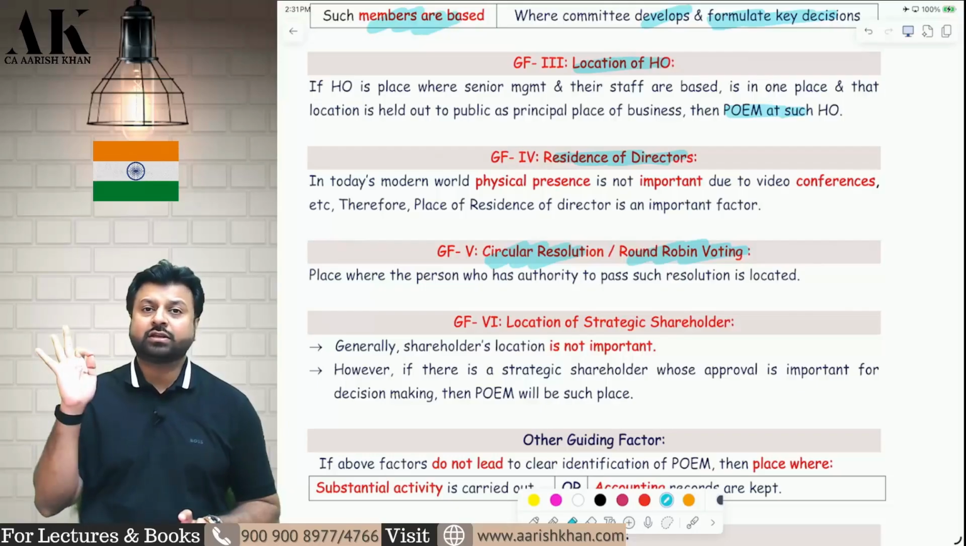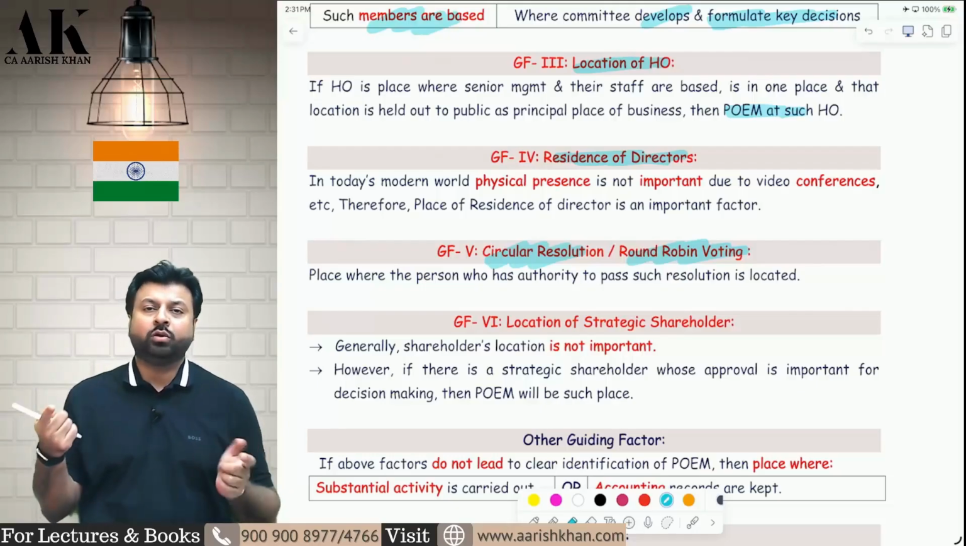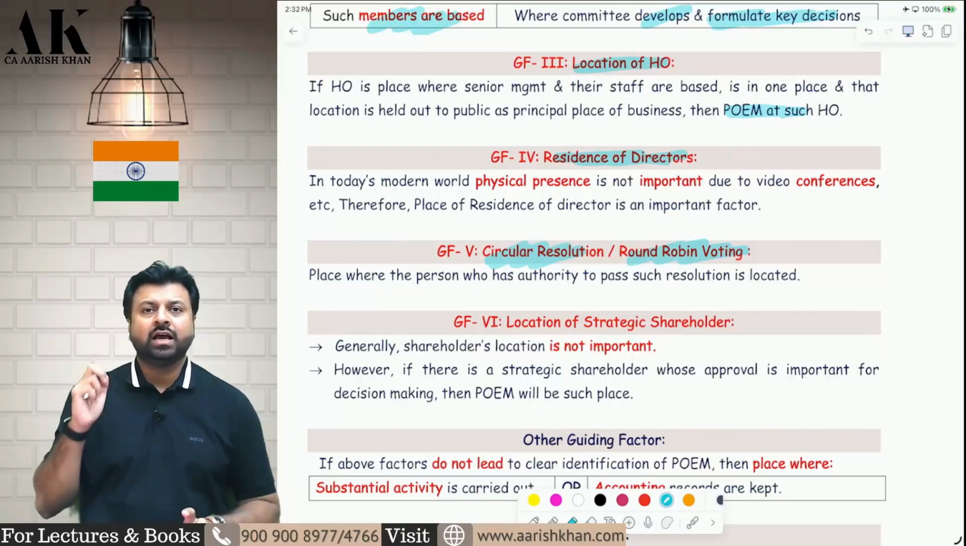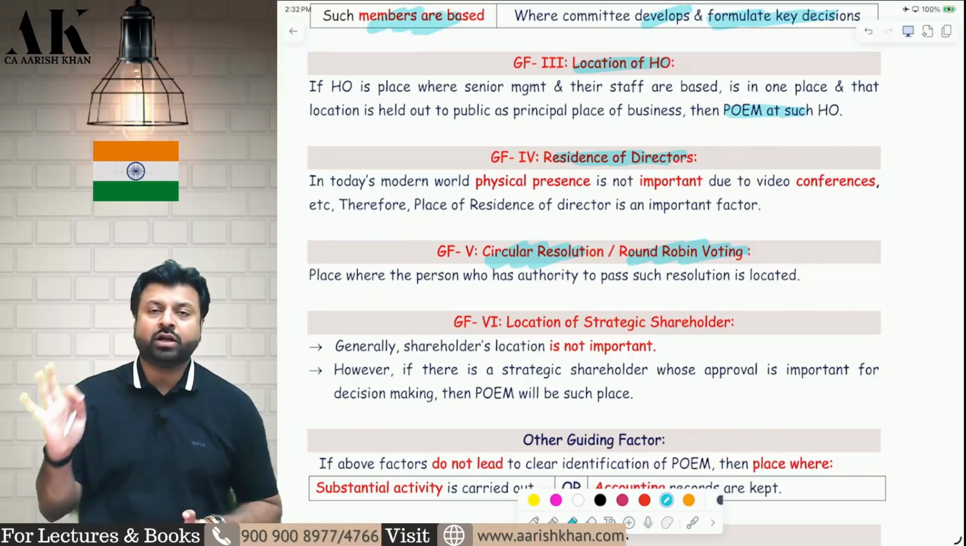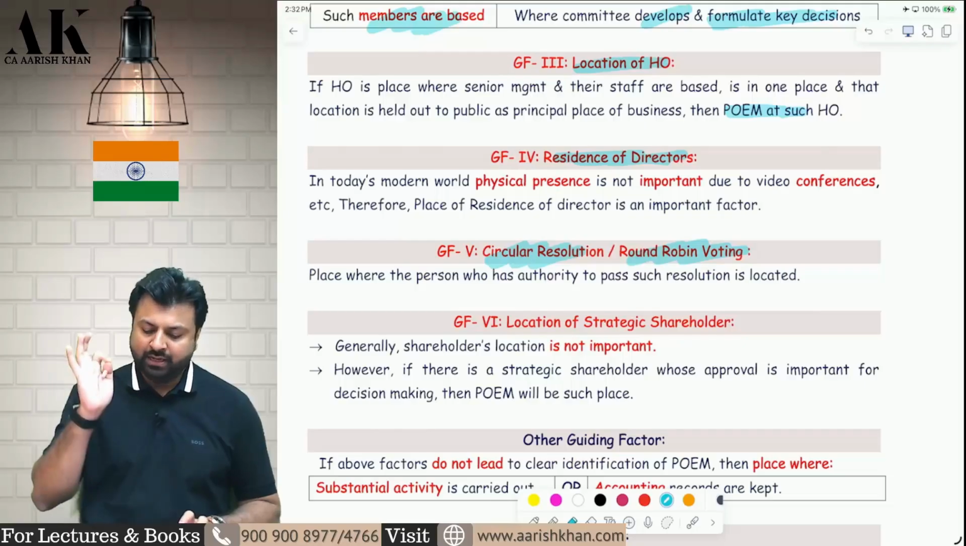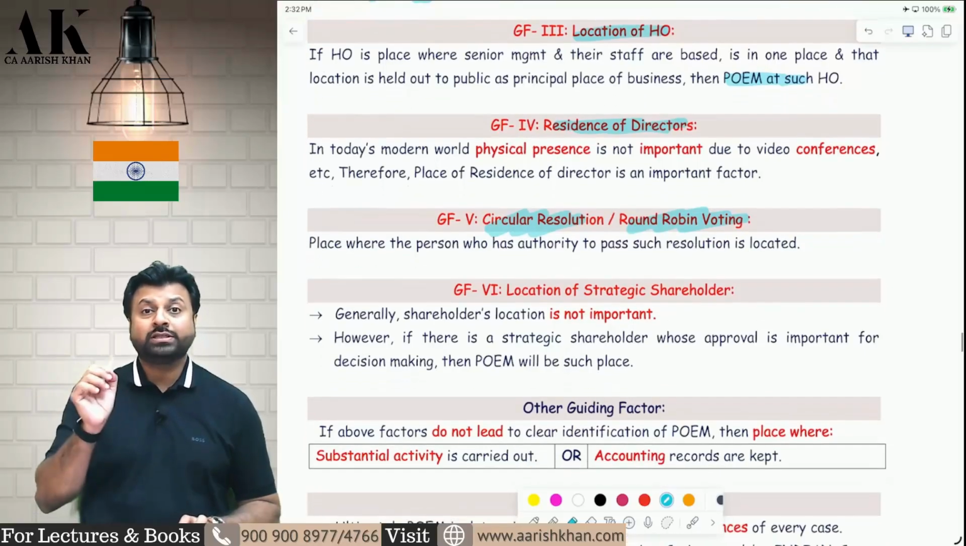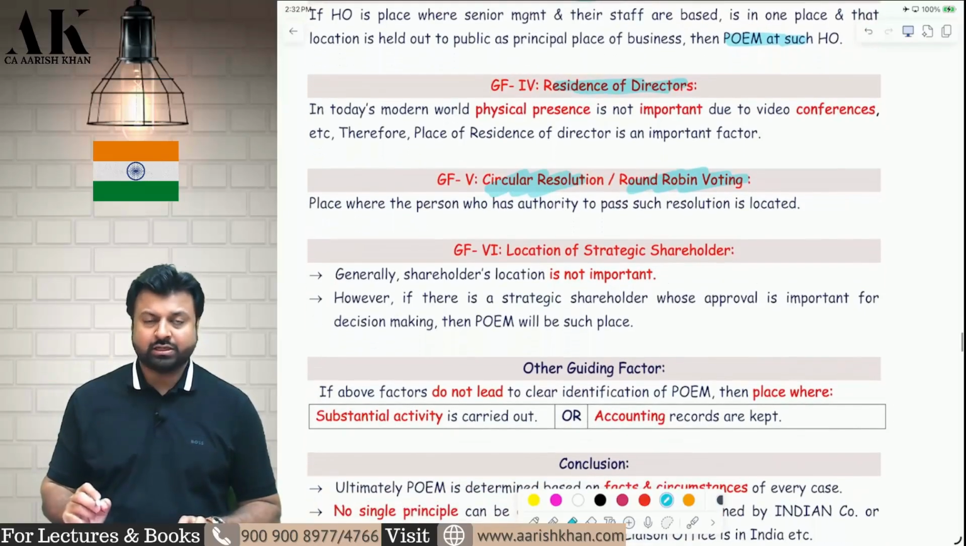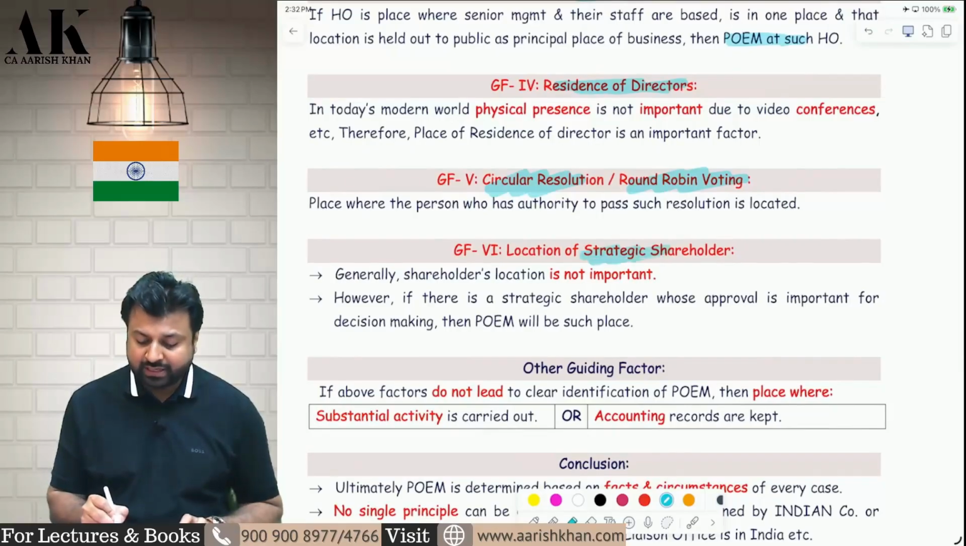Therefore, a circular resolution can also be important to determine the place of effective management. So try to find out who has the authority to pass the circular resolution. Next one, location of strategic shareholder.